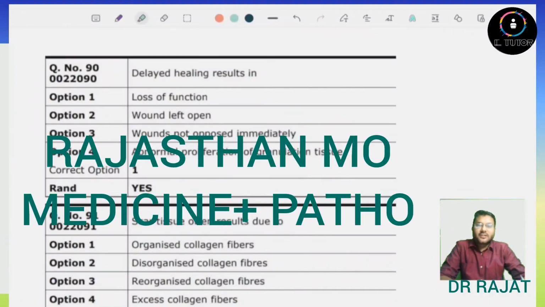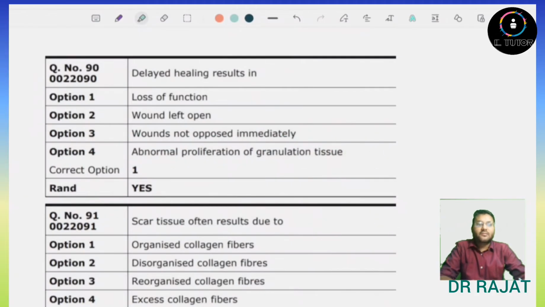Hello friends, this is part 2 of Medicine plus Pathology questions of Rajasthan Medical Officer exam, and these are purely PYQs which are taken from last 8 years. So let's start with the part 2 first question.